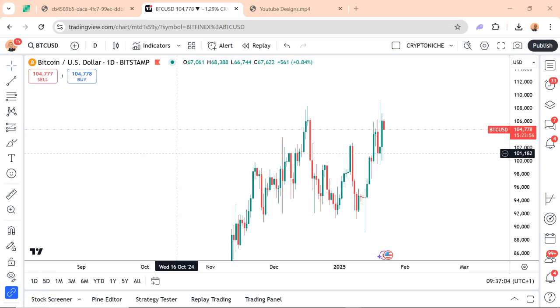So what's going to be the price of Bitcoin in February? Let's have a look at a predictive analysis. Okay, let's have a look at the possible price of Bitcoin in February 2025. So what we're going to be doing today is the market analysis and the price prediction of the Bitcoin market.